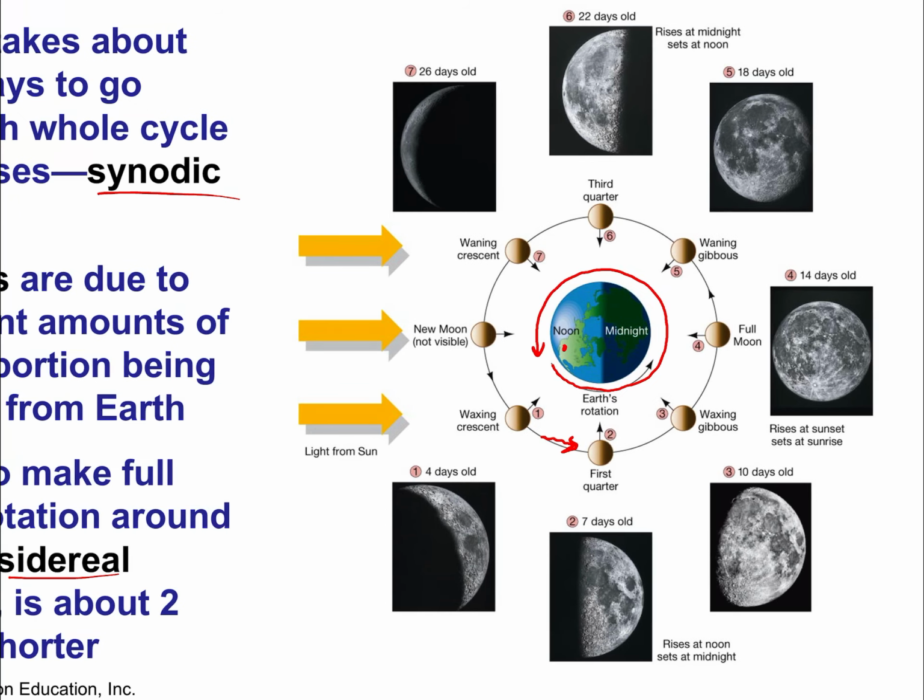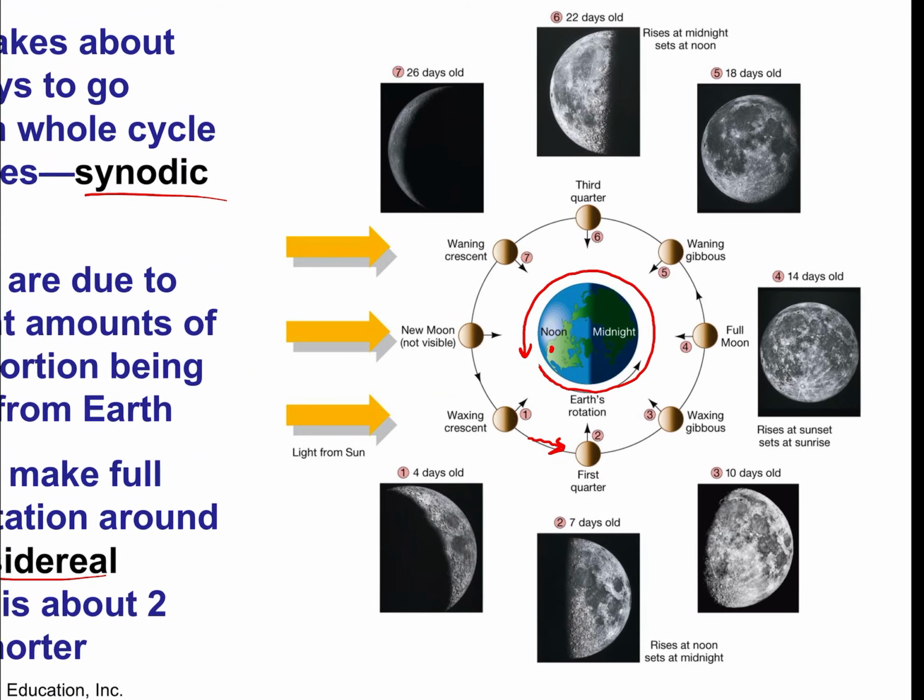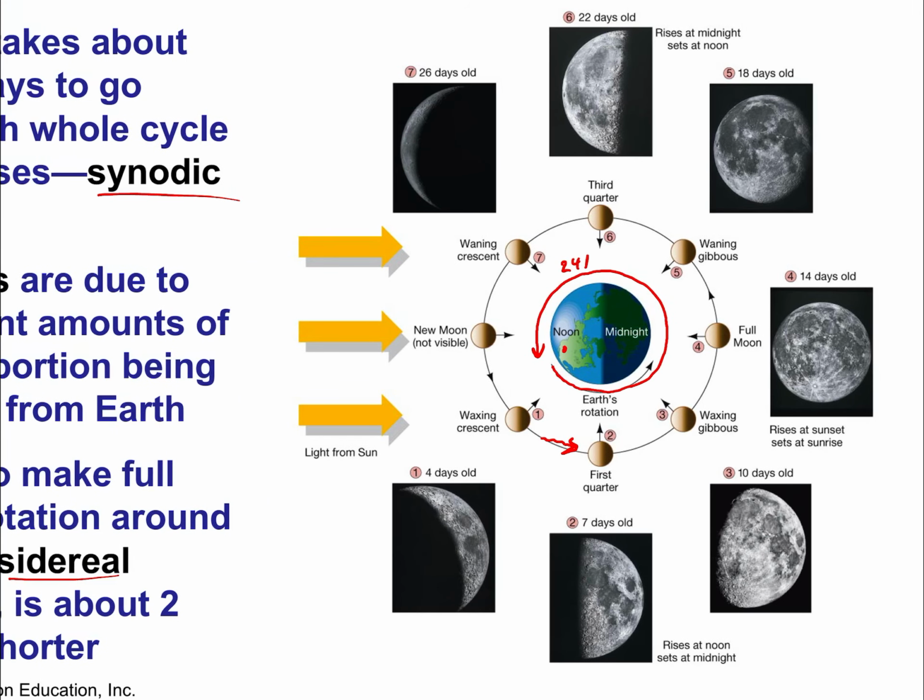As that happens, each day the moon will have moved a little bit. Not too much, so every subsequent night you notice a gradual change, because by the time you've gotten back around in 24 hours, how far has the moon moved? Well, let's be rough here. It's moved about a 30th of its full orbit. So a little bit of change, but it starts to really matter after a few days.